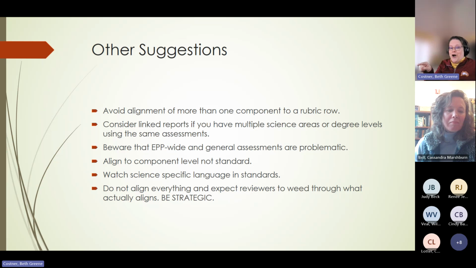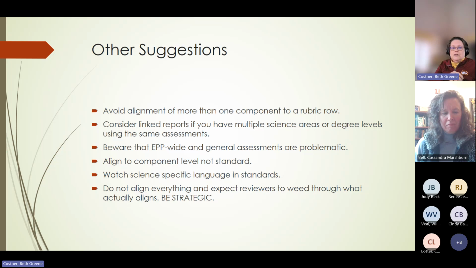So it's going to be really hard to get multiple components within 1 row. And then I already talked about link reports, talked ad nauseum about EPP-wide assessments. Make sure you're aligning to the component, not the standard. We see that sometimes. It really has to go to that component level.